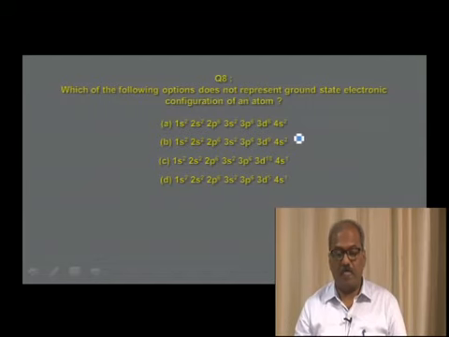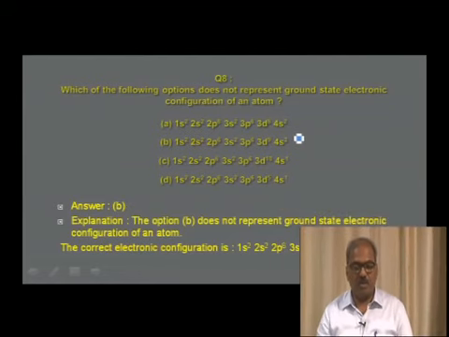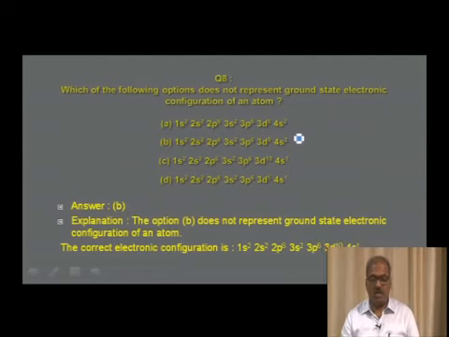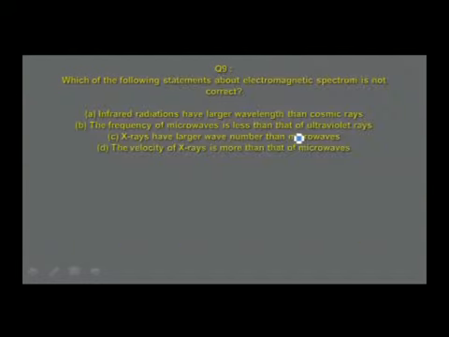configuration of an atom. I find the answer is in option B, because for the element with atomic number 29, namely copper, the electronic configuration should be 1s2, 2s2, 2p6, 3s2, 3p6, 3d10, 4s1 instead of 3d9, 4s2. The reason for that is there is a deviation from the above principle in order to attain extra stability. And we shall go to the next one.